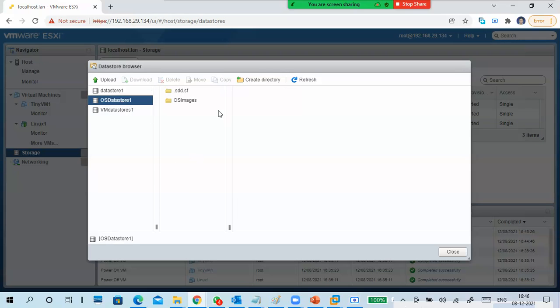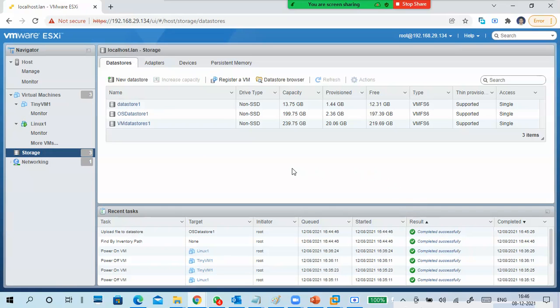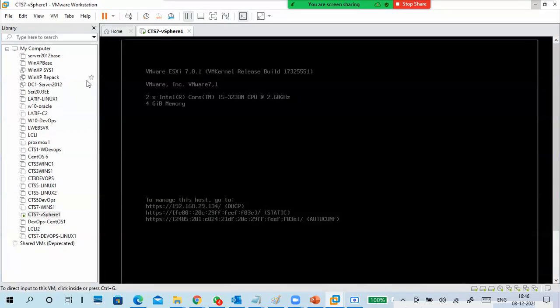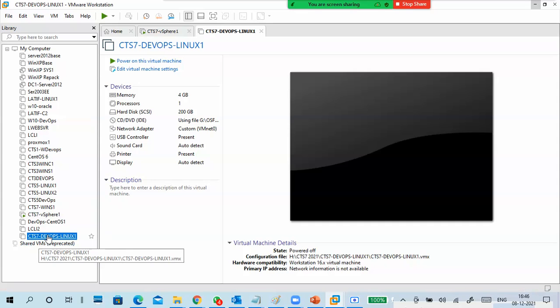Not only that, we can upload OVA files also. What are OVA files? It is a pre-created virtual machine, meaning a virtual machine already created is in that file. We just exported it into a different format. For example, I'll open some machine here. This is a very important machine, and I have data in it.